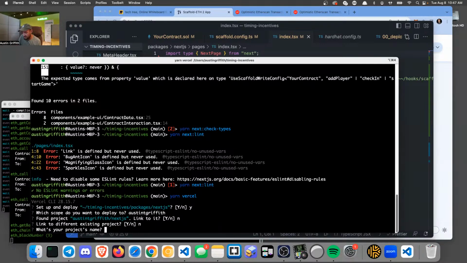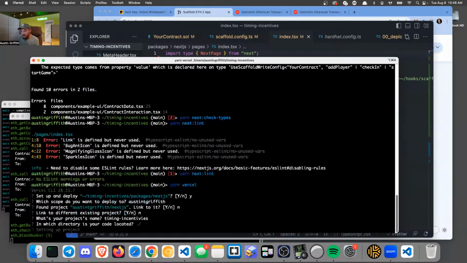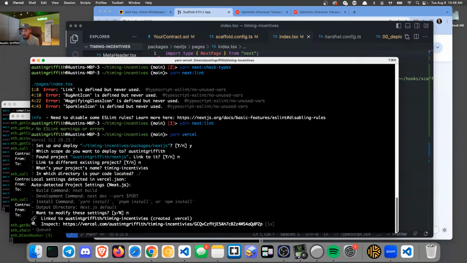No. So we're just going to come up with a name. This is like timing incentives, right? Something like that. And then you can just yes through the rest of this stuff, I think, and it will deploy our live app.